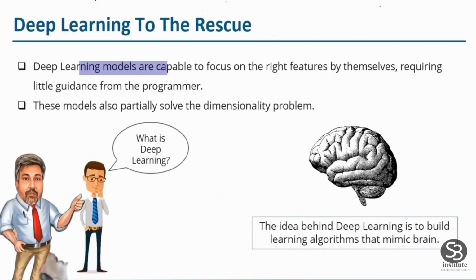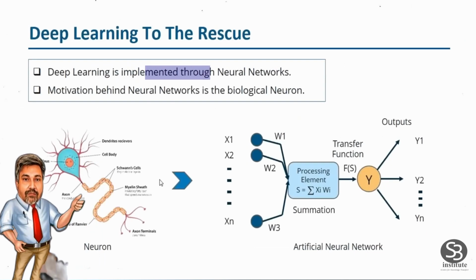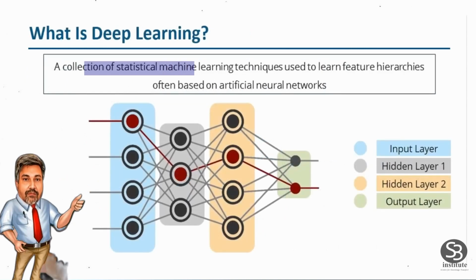Deep learning models are capable of focusing on the right features by themselves, requiring little guidance from the programmer. These models also partially solve the dimensionality problem. Deep learning is implemented through neural networks. The motivation behind neural networks is the biological neuron. Neuron, artificial neural network. What is deep learning? A collection of statistical machine learning techniques used to learn feature hierarchies, often based on artificial neural networks.